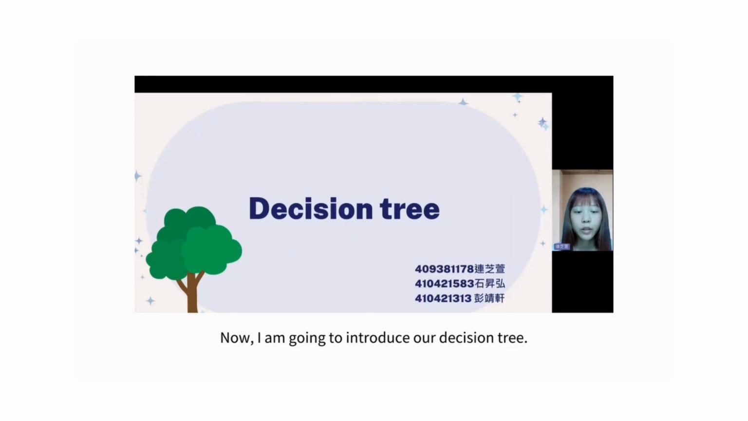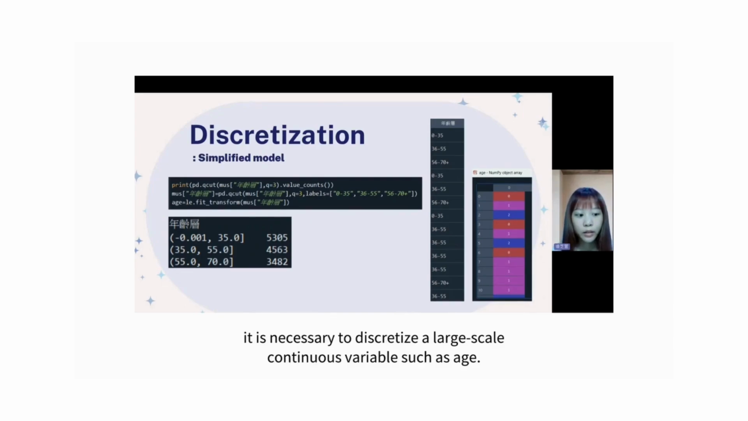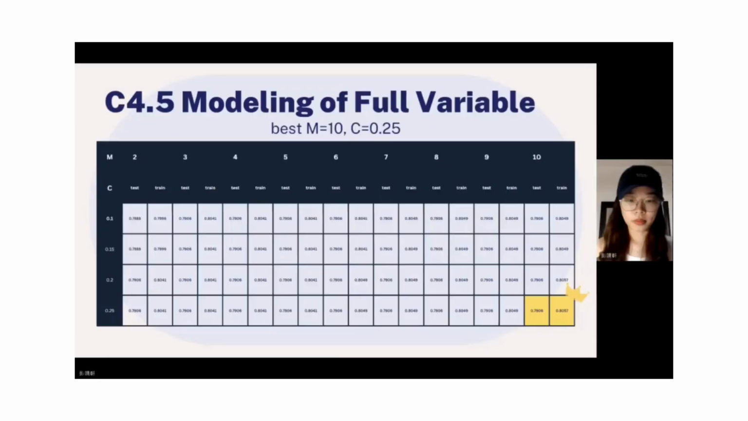Now I'm going to introduce our decision tree. In order to avoid noise affecting the final result, it is necessary to discretize a large-scale continuous variable such as age. So we cut age into 3 parts and then use label encoder to encode sequential nominal data.